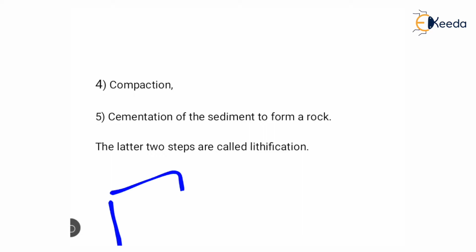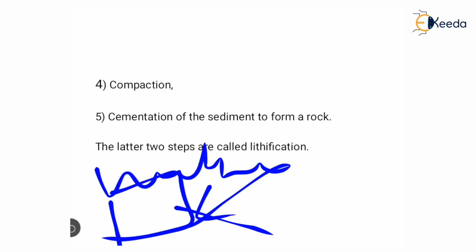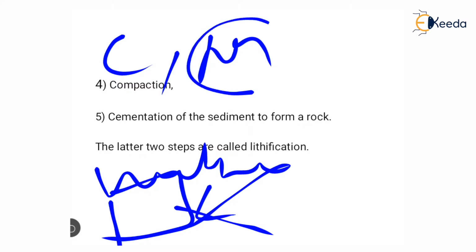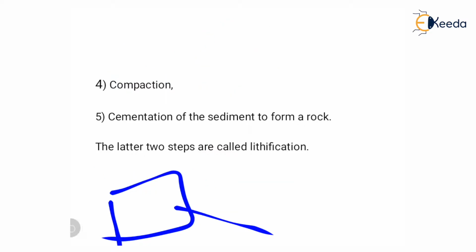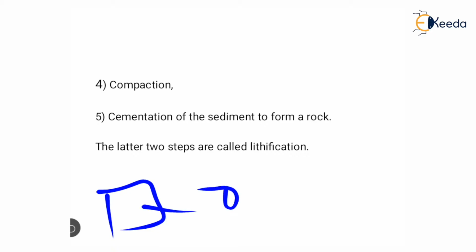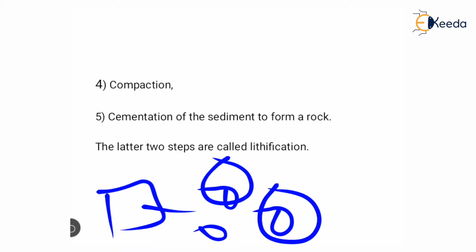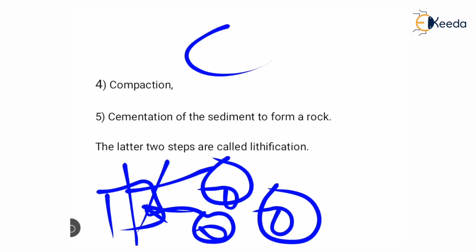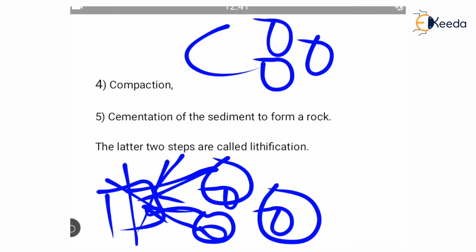This is the parent rock, which breaks into small fragments due to weathering. Two types of weathering take place on a parent rock: mechanical weathering and chemical weathering. Because of mechanical weathering, the original rock breaks and forms small fragments, and these fragments have a composition similar to the parent rock. Because of chemical weathering, the original parent rock also breaks and alters, forming new sediments which have a different composition than the original product.